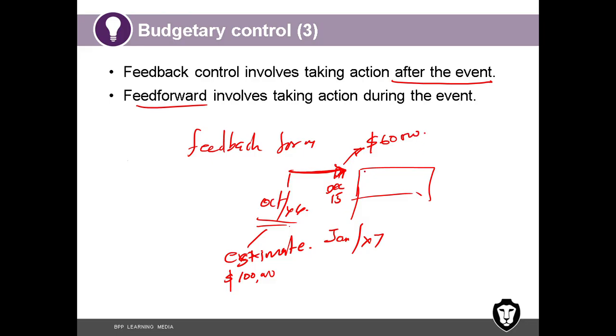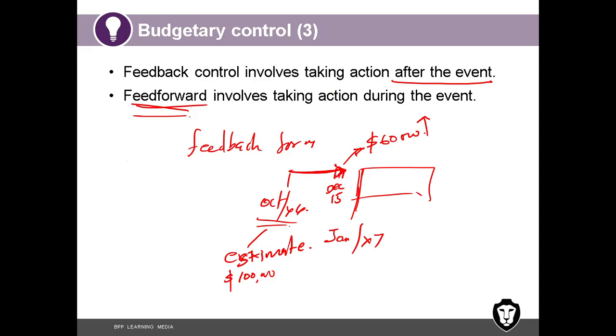So now I have to think, okay, if I don't do any action now, I might end up in a loss. So what preventive measures can I take? What extra marketing can I do to increase this 60 to 100? Should I reduce the price? See, I'm thinking of all this before the project starts. This is what you mean by feed forward control. You take the latest estimate, compare it with your original estimate, while the project has not started, and see whether everything is in line, everything is going well. This is feed forward control.